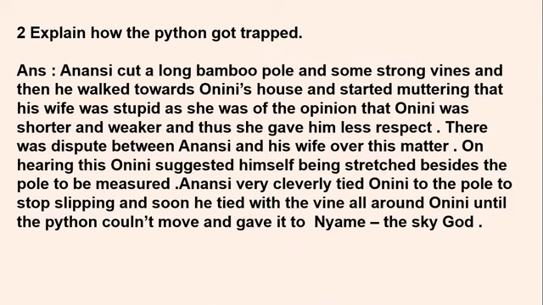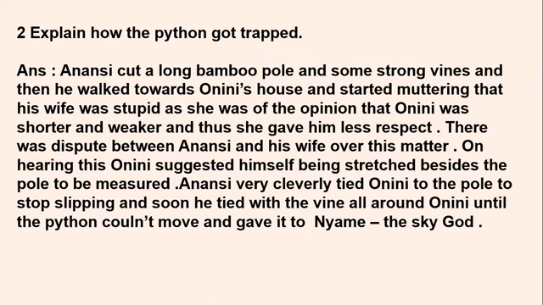Anansi very cleverly tied Onini to the pole to stop slipping, and soon he tied the vine all around Onini until the python couldn't move, and gave it to Nyame, the sky god. Okay, so see how cleverly Anansi trapped the python.